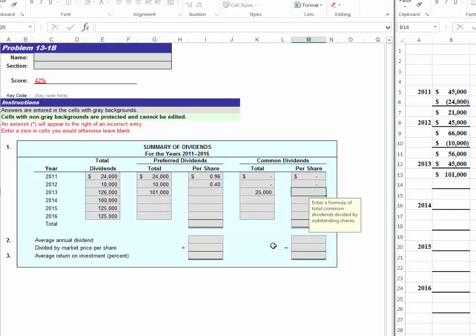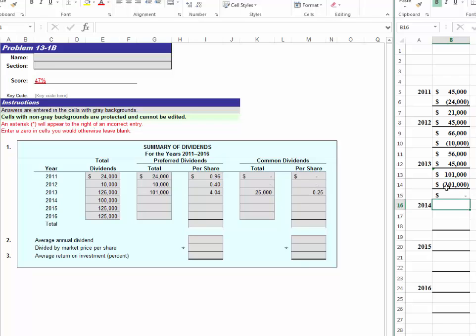To figure the per share amount for the common stockholder, if you remember, there are 100,000 shares of common stock outstanding, and so $25,000 divided by 100,000 shares would be 25 cents per share. For the preferred stockholder, if you remember, there are 25,000 shares outstanding for them, and so to find the amount that is being allocated per share, we would take the $101,000 and divide it by the 25,000 shares, which would be $4.04 per share in 2013. Let's also go over to our scratch paper. We are allocating $101,000 of those dividends to the preferred stockholders. That would mean we now have 0 dividends in arrears.